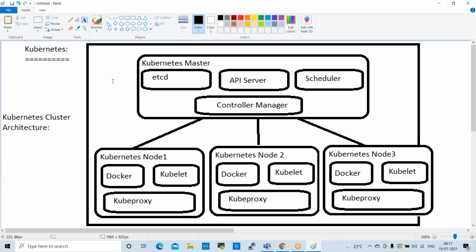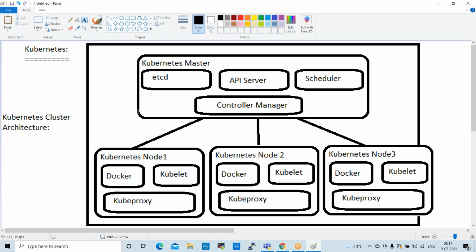So we have two types of applications available. First one is stateful application. Second one is stateless application. Stateful means whenever the application is corrupted or anything goes wrong, Kubernetes will automatically check and automatically recreate that.